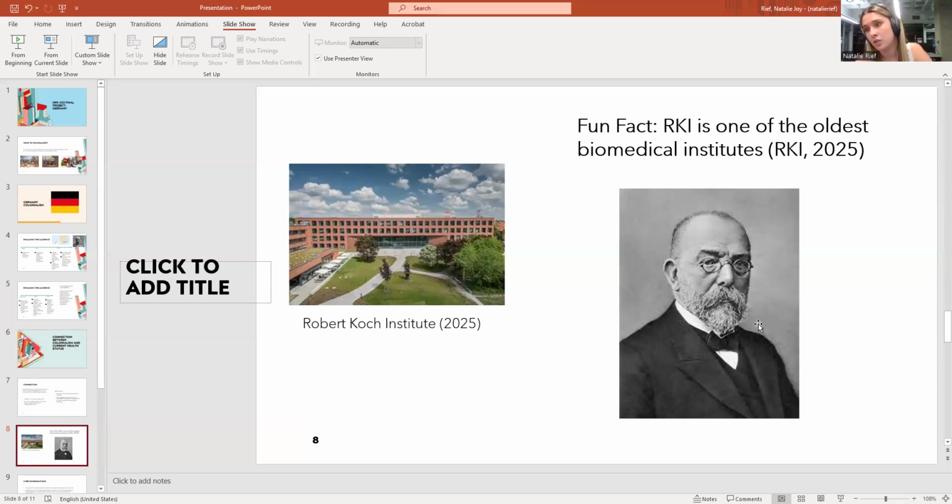And here is a picture of him. So he was really a main character involving the health of colonialism, and not only the history but the health behind it and what it looks like today.